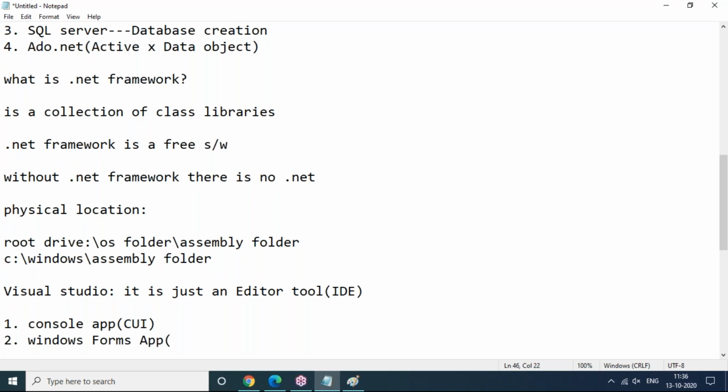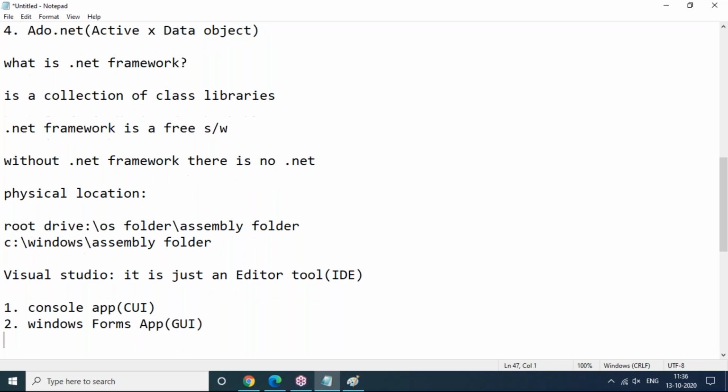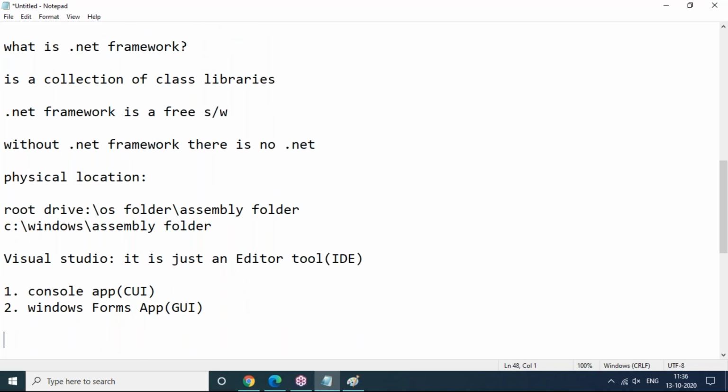Windows Forms application is completely GUI, graphical user interface. These two are different, one is CUI and one is GUI. But even though they are separate, these two are only one category of application: standalone applications or desktop applications. So what is the meaning of standalone or desktop application here?